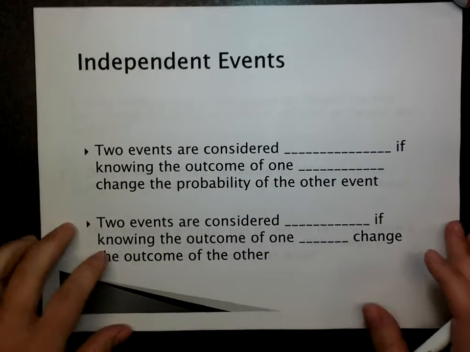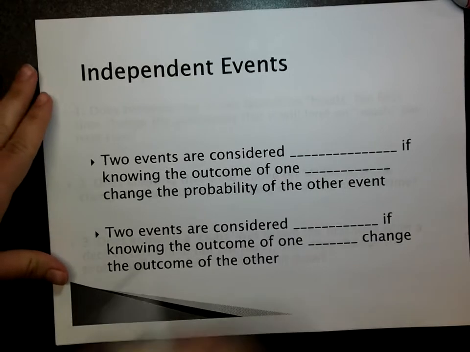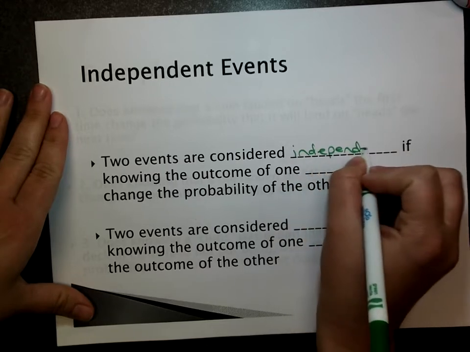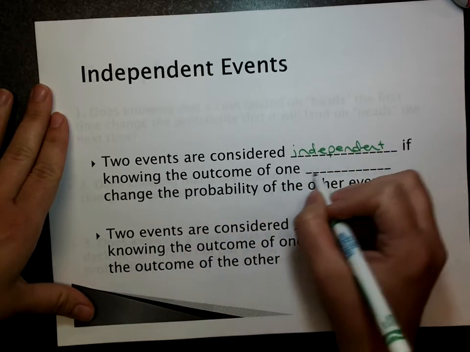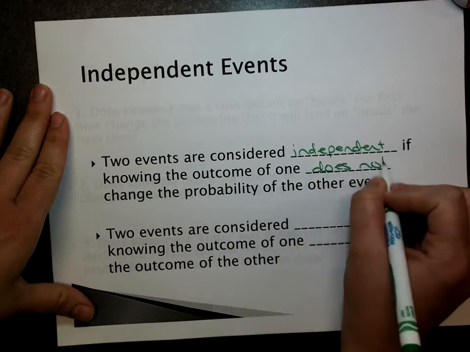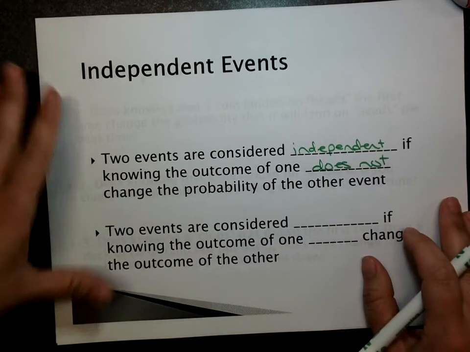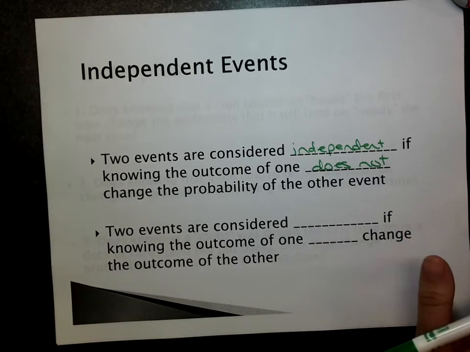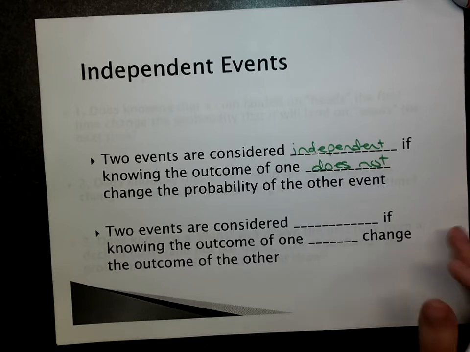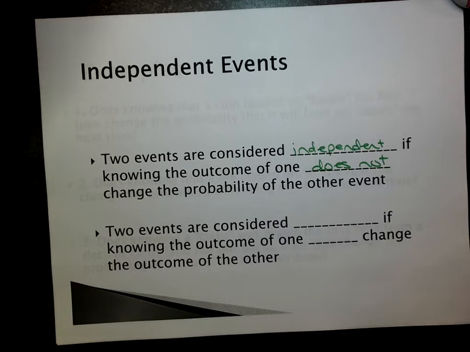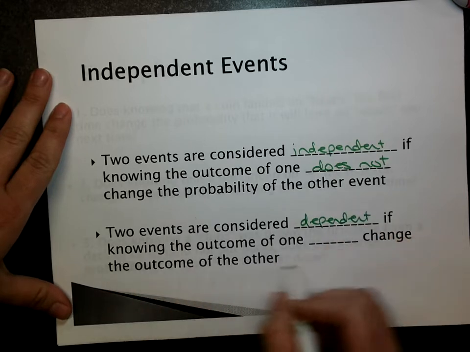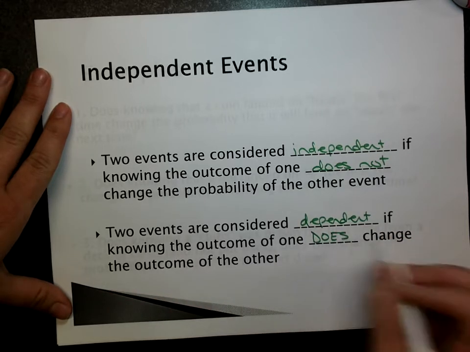So independent events. The first thing we need to learn: two events are considered independent if knowing the outcome of one does not change the probability of the other. So if I flip a coin the first time and it lands on heads, knowing that it landed on heads does not change the probability that it's going to land on heads the next time. So those are independent events. Two events are considered dependent if knowing the outcome of one does change the outcome of the other.